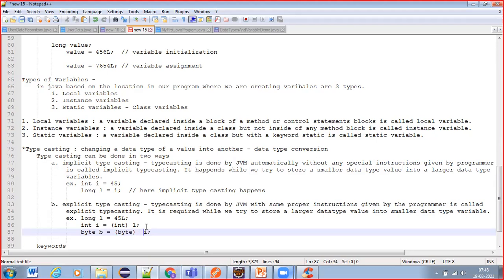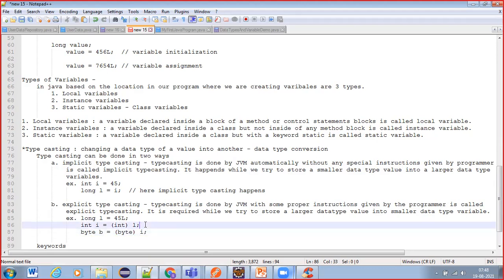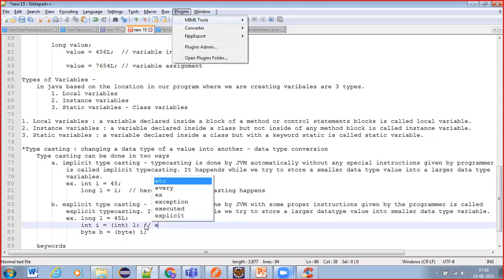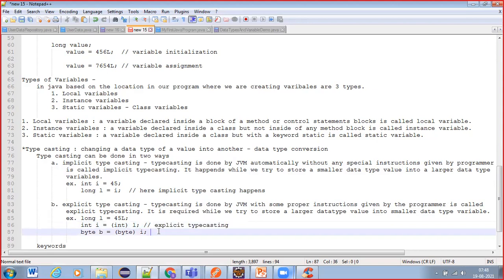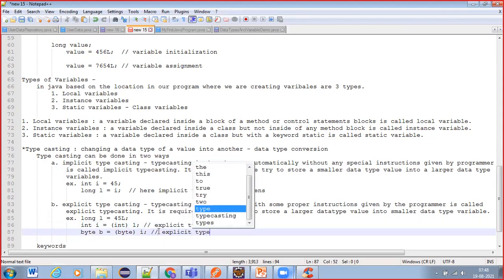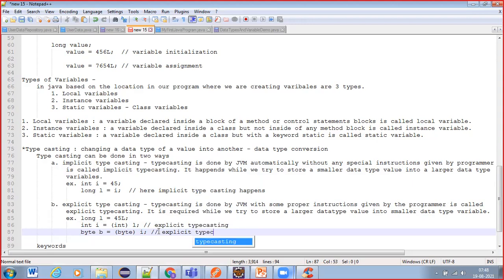So these are called explicit typecasting. Why are we calling it explicit typecasting?